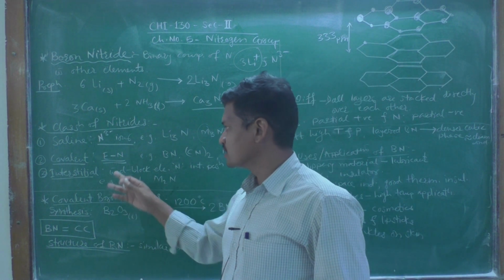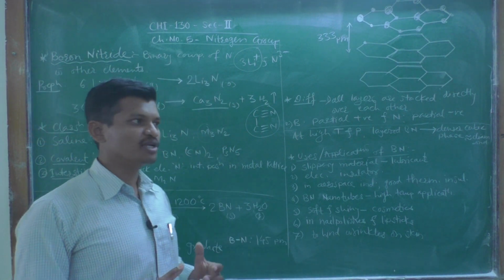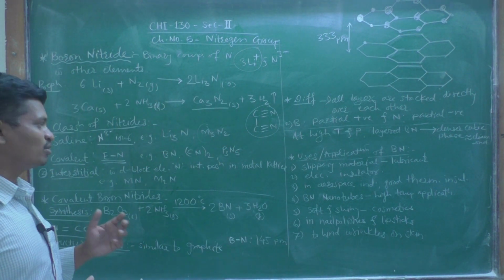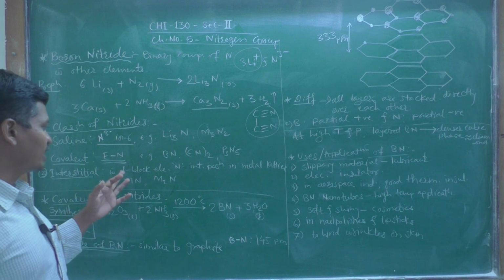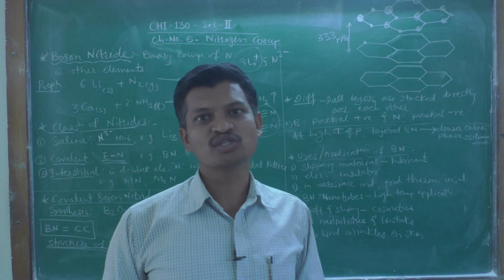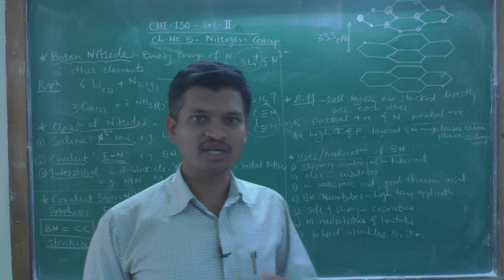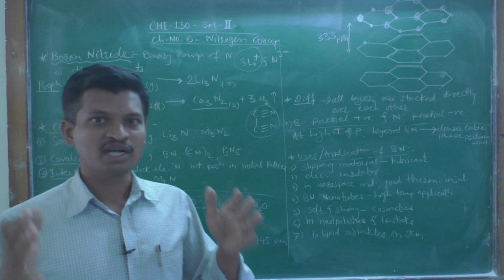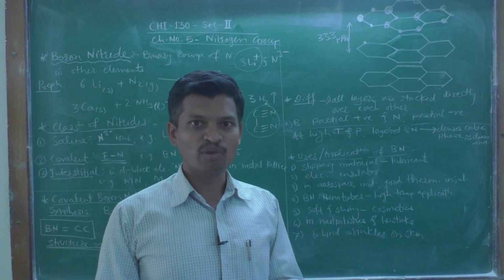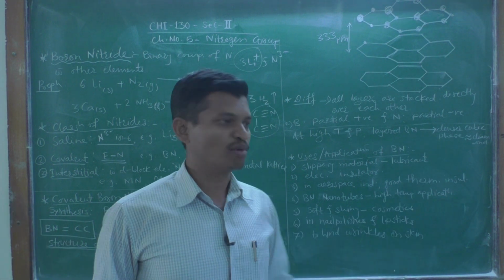The third one is interstitial nitrides. Interstitial nitrides are nitride compounds consisting of nitrogen atoms with d block elements. These are again binary compounds, but one element is nitrogen and the other element is mainly from the transition elements, or d block elements, which are located in between the s and p block elements.